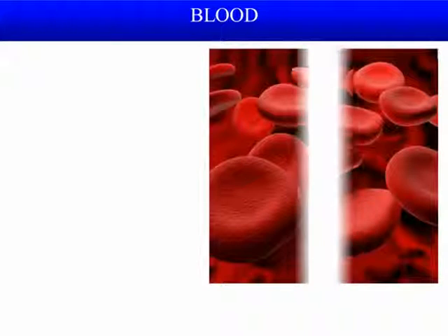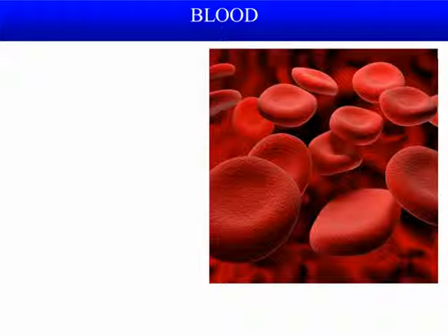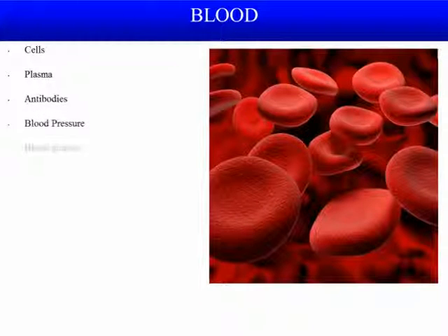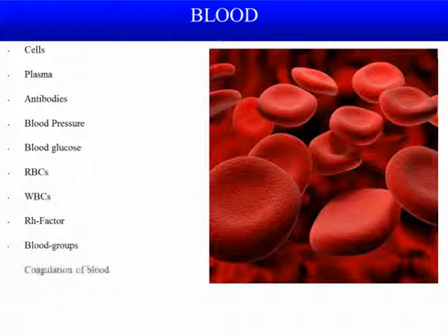What is blood? What are the main components of blood? Cells, plasma, antibodies, blood pressure, blood glucose, RBCs, WBCs, RH factor, blood groups, coagulation of blood, oxygenated veins and arteries, and deoxygenated veins and arteries. All this comprises blood.